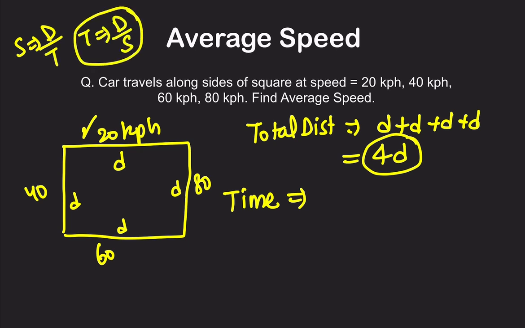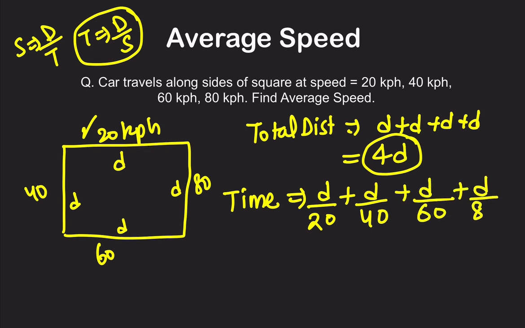Using that formula, in the first leg the time taken is distance d divided by speed 20. Second phase, distance d divided by 40. Third phase, distance d divided by 60. Fourth phase, distance d divided by 80. I hope the total time is calculated.